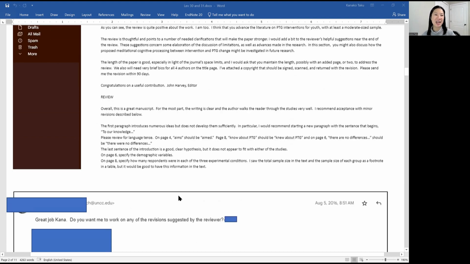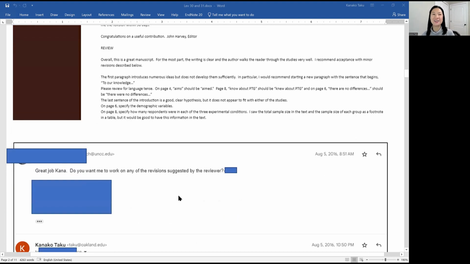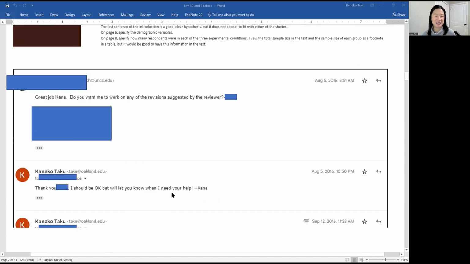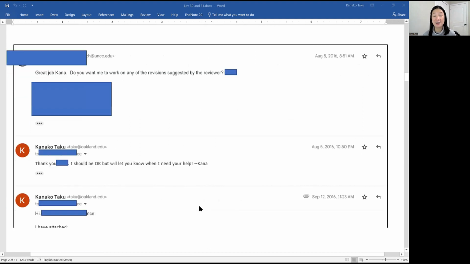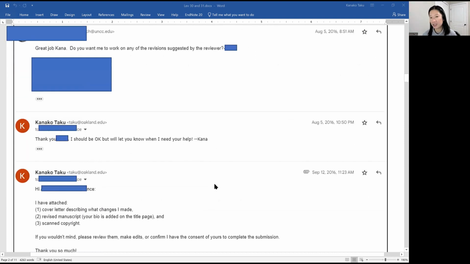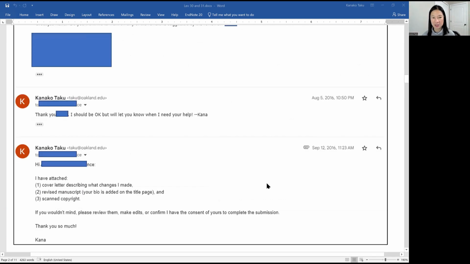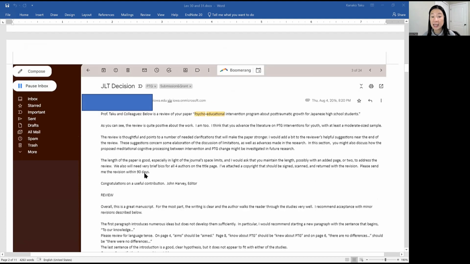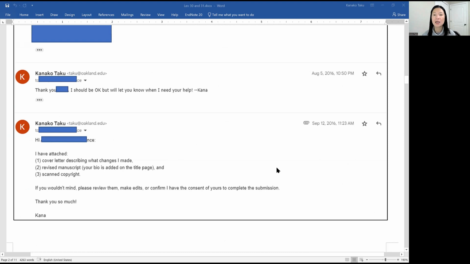But because the editor kindly included all of the co-authors in their email, they knew about it, even though I forgot to do anything. But that's why I told them that I would take care of it. And then within a month or so, I finished everything, because the deadline for this particular revision was 90 days, like 3 months. So I thought, okay, as long as I get this done within a month, I should be okay.